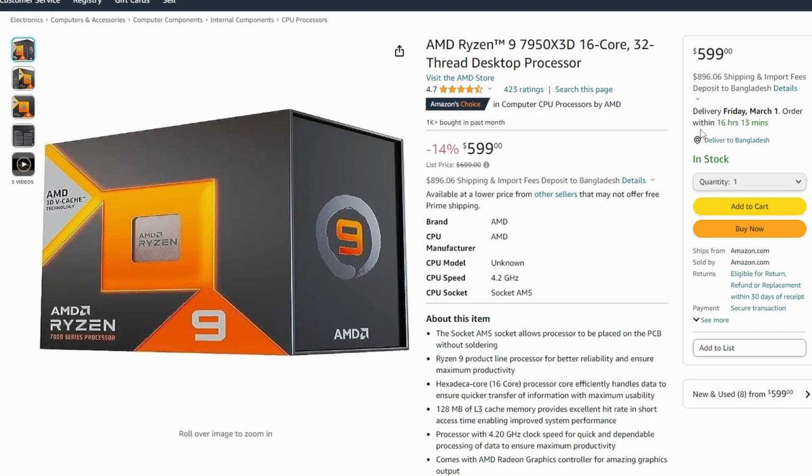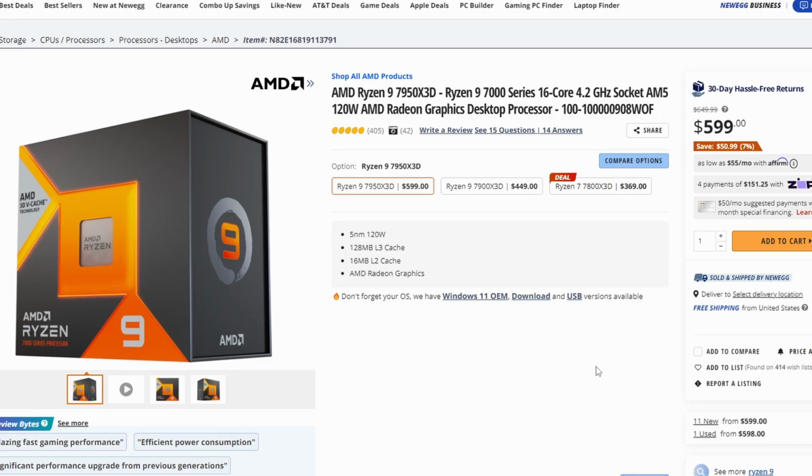So first one, we were looking at the AMD Ryzen 9 7950X3D, and we're looking at $599 for this particular card, only 14%. Well, I shouldn't say only, because 14% is still a lot. Getting a huge cut here from $699 to $599. That's pretty neat.